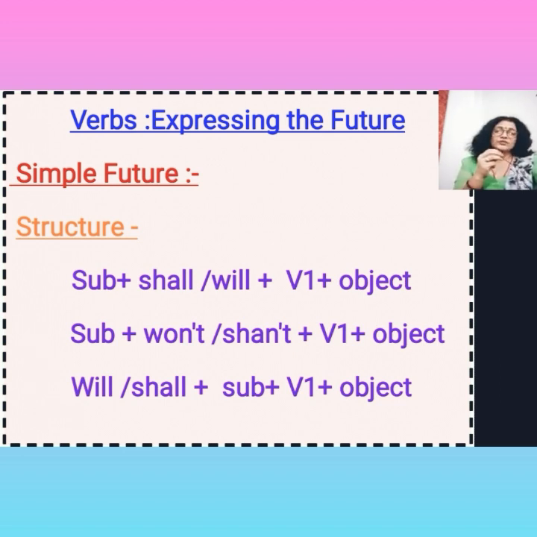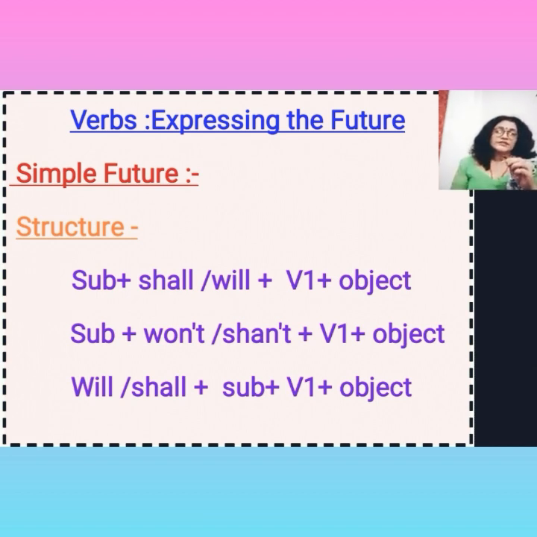Okay, so let us talk about the structure for the simple sentence first. First of all we use subject, then shall or will, then main verb or first form of the verb plus object. Then for the negative sentence we use subject, then won't or shan't. Won't or shan't here are the short forms of will not or shall not.